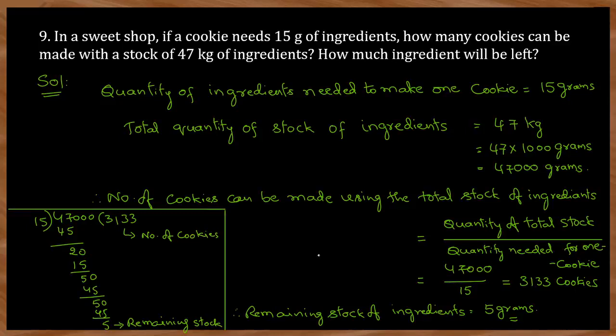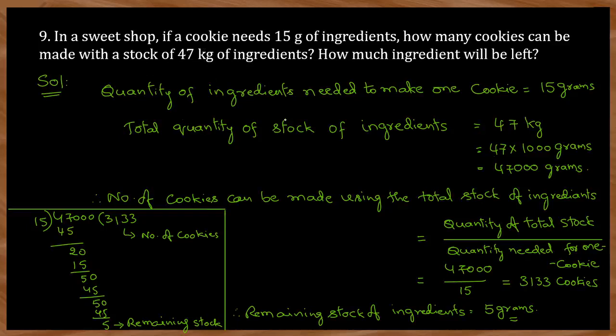Okay, first you see here, one cookie needs 15 grams of ingredients, and the total stock here is 47 kilograms. So if you want to divide 47 by 15, first you have to convert these kilograms into grams. So that's what I did here.